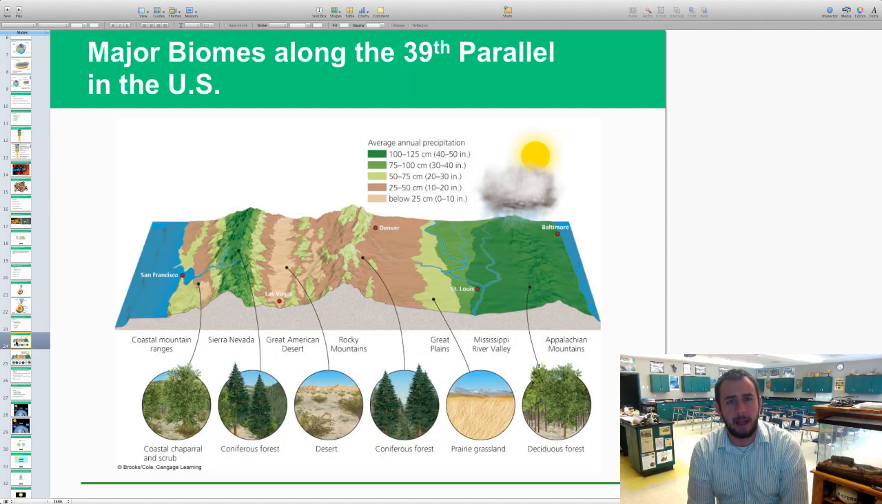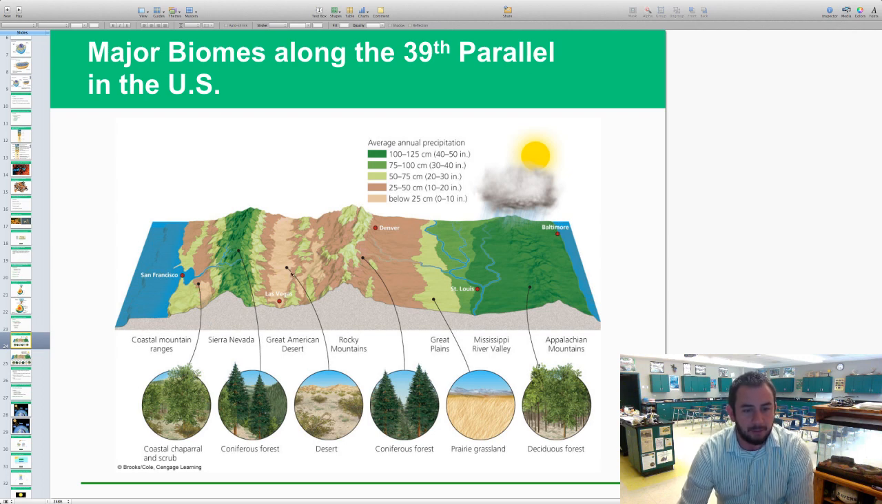You can see some of the major biomes along the 39th parallel in the U.S., which is kind of the majority of where we lie. There's Baltimore there. There are the Appalachian Mountains. We're somewhere in here. You can see San Francisco obviously has a chaparral, coastal chaparral and scrub area. Coniferous forest is in the Sierra Nevada mountains.